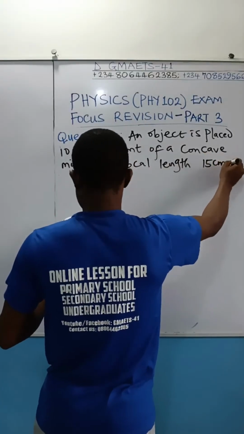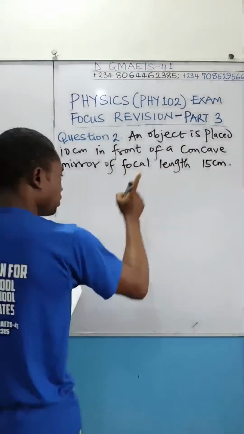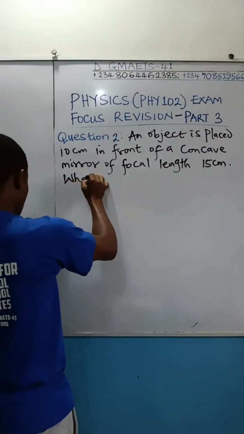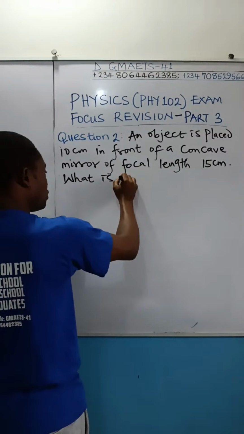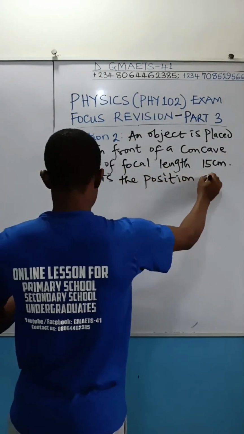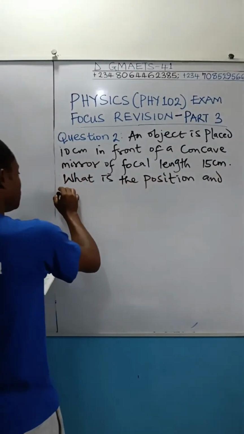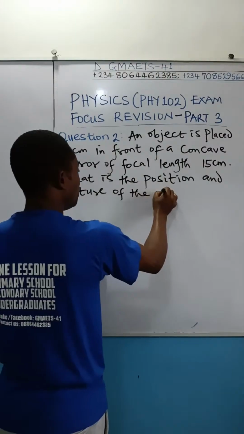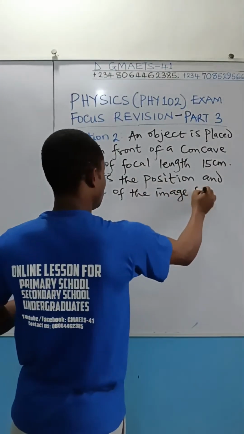I love this question because of the position of the object. What is the position and nature of the image formed?